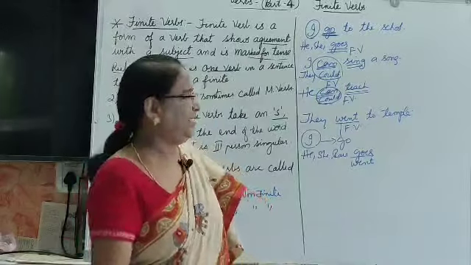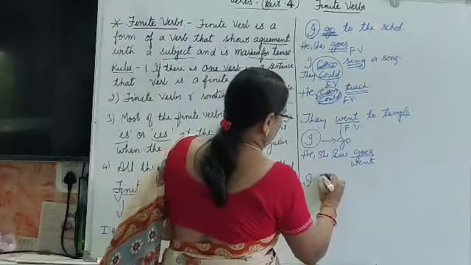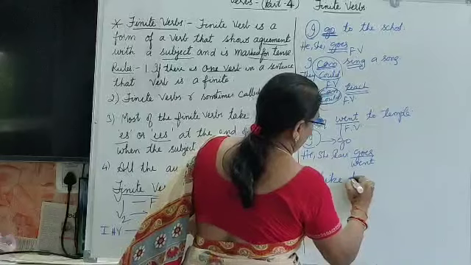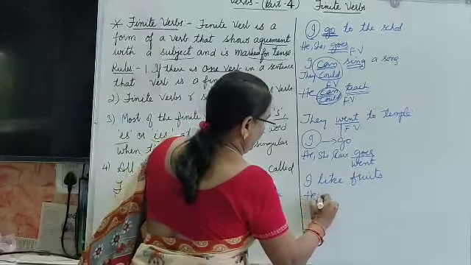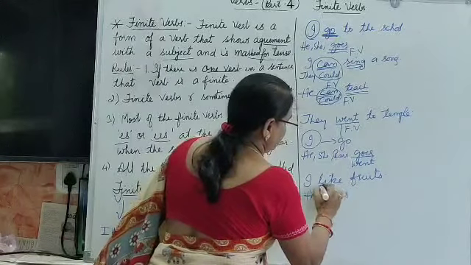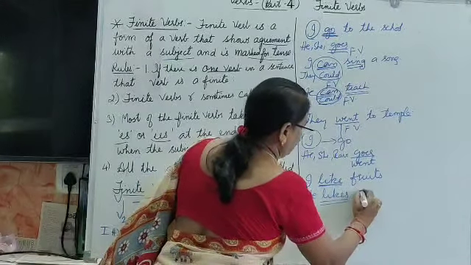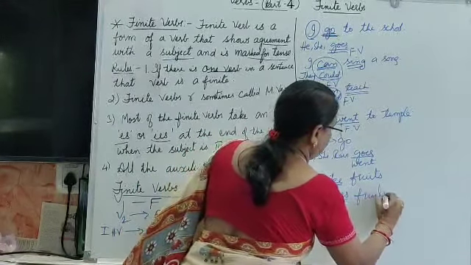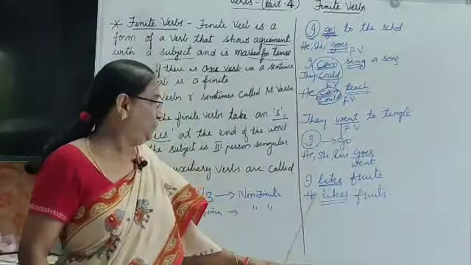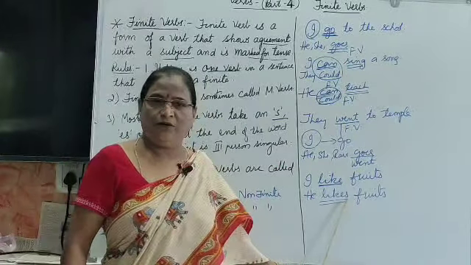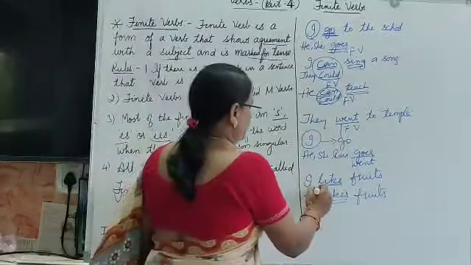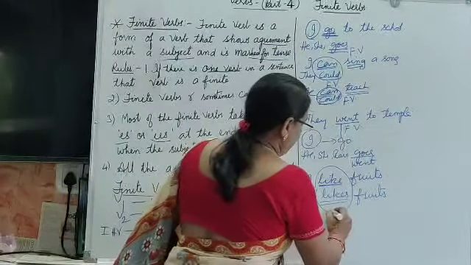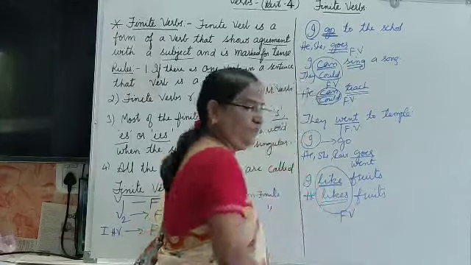The verb which is changed, for example, I like fruits, and he likes. See here, like is changed into likes. We have added s here. Okay, the verb which can be changed is known as finite verbs.